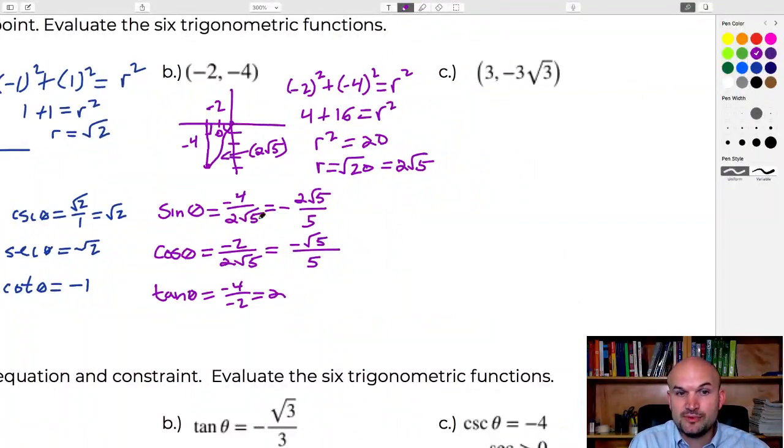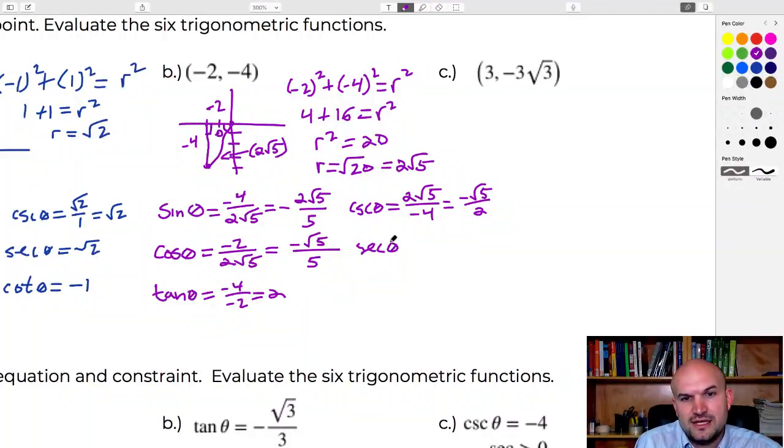All right, let's do the reciprocals. Now, what's nice about writing the original, even though I'm not showing my work for the simplifying, is that to get the reciprocal relationships I just flip the original ratio. Because remember, if sine is opposite over hypotenuse, the cosecant is hypotenuse over opposite. So cosecant of theta is just going to be 2 square root of 5 over negative 4. Well, now 4 doesn't divide into 2, but I can reduce that to 1/2. So that's going to be a negative square root of 5 over 2.